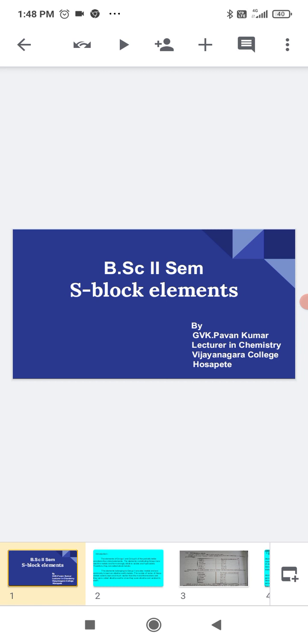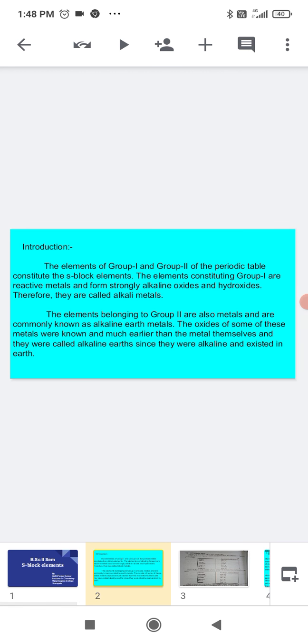So first of all, we shall start with the S block elements. The elements of group 1 and group 2 of the periodic table constitute the S block elements. The elements constituting group 1 are reactive metals and form strongly alkaline oxides and hydroxides. Therefore, they are called alkali metals. The elements belonging to group 2 are also metals and are commonly known as alkaline earth metals.